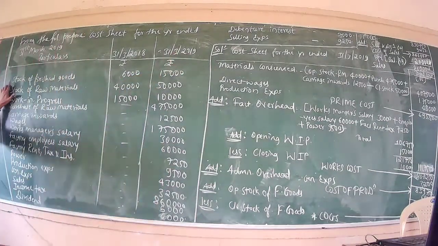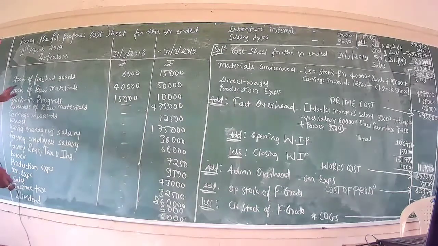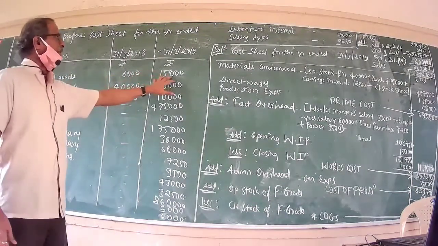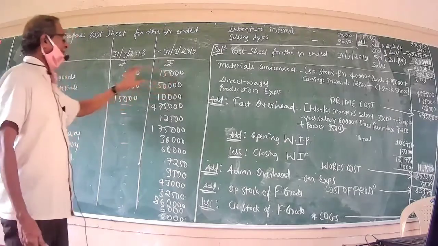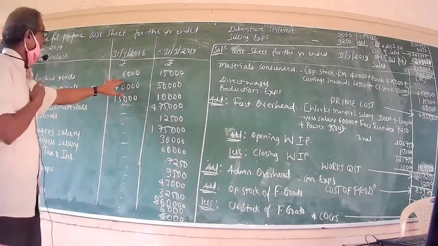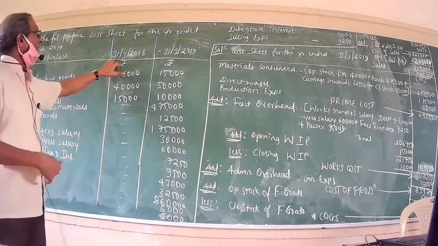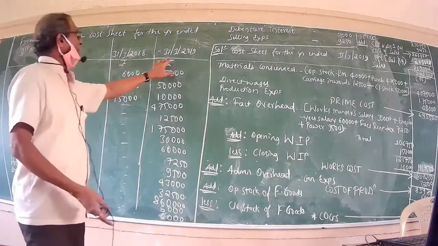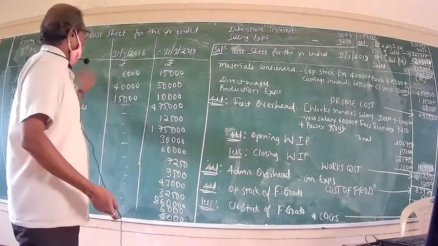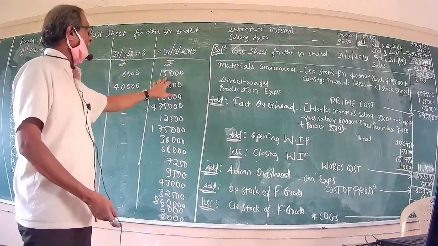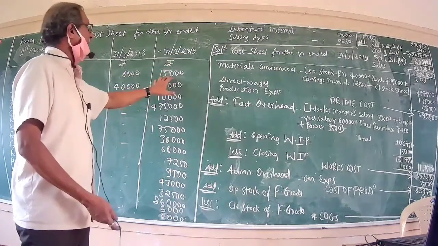Now, what different information is given in the problem? Stock of finished goods is given as 6,000 and 15,000 respectively. The 6,000 is the opening stock of finished goods, because the period mentioned is 31st March 2018, and the stock of finished goods for 31st March 2019 stood at rupees 15,000, which is the closing stock.